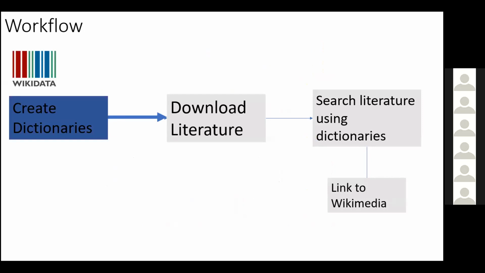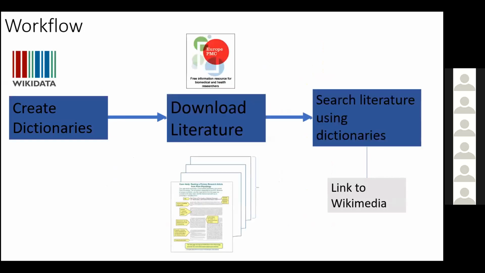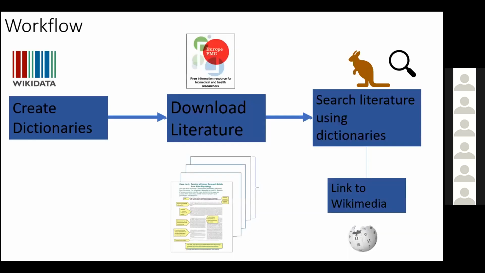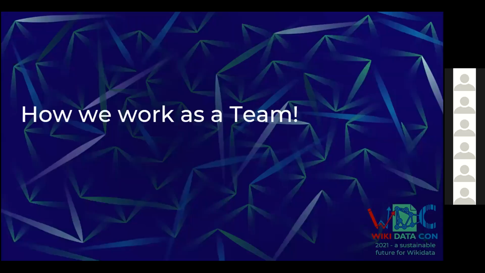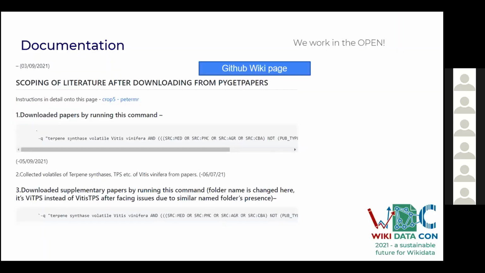So this was all about the work we had done, from creating dictionaries to linking it back to Wikimedia. This is how it all works. And we have also worked as a great team wherever we faced issues. Everybody told us that we were from a botany background and we would be facing a lot of issues, and that was true. When you're working with science in a new environment, you will face issues, you will make mistakes. This is how we learn, right?